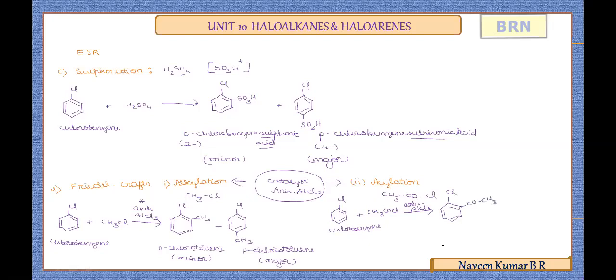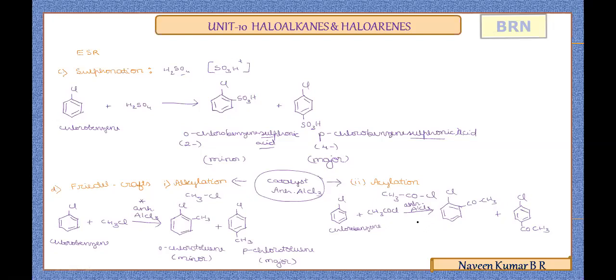One product has COCH3 at the ortho position, and in another product the acyl group substitutes at the para position. Now C6H5COCH3 is acetophenone, which is the commonly used name as well as the IUPAC name. Now chlorine will be taken as a prefix.